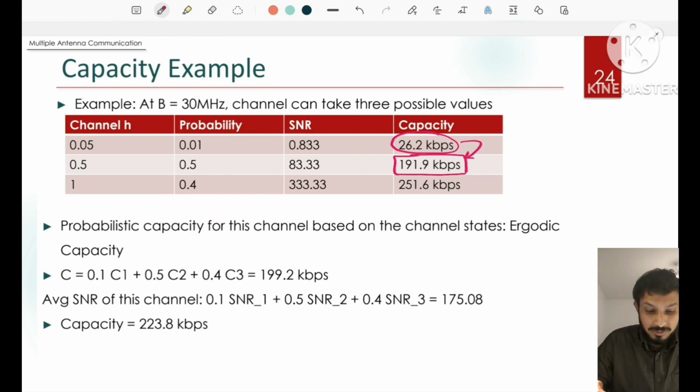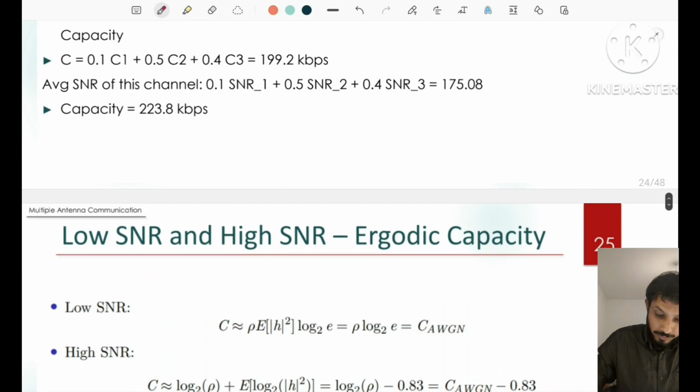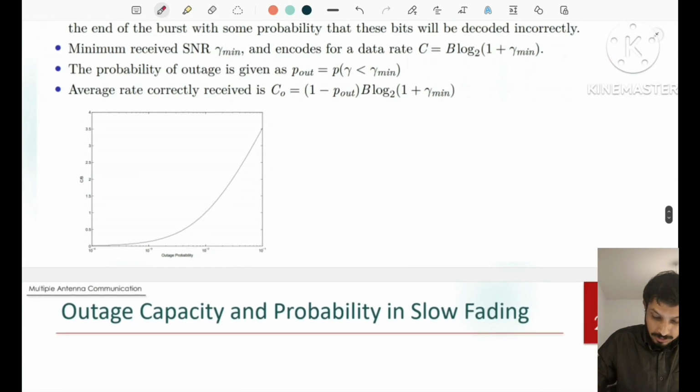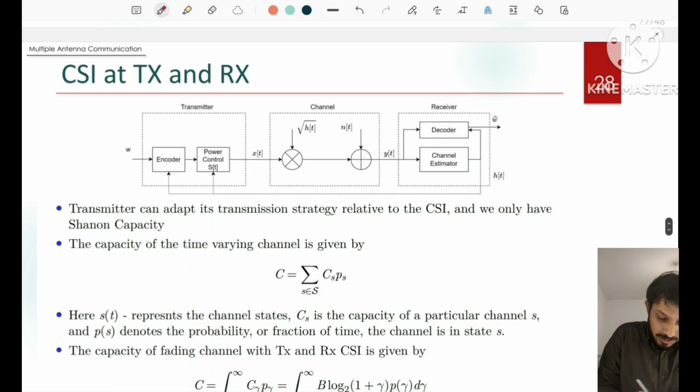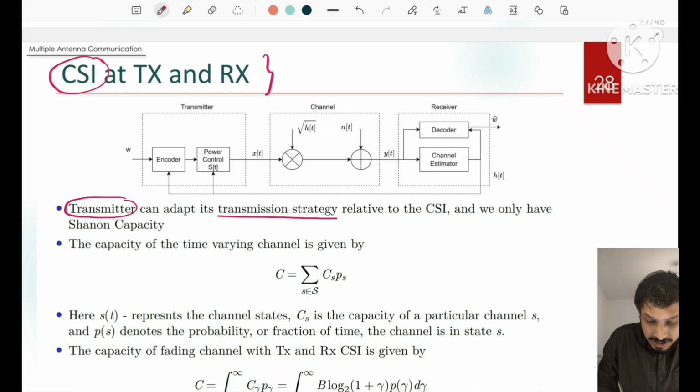Now what if the transmitter knows the value of the CSI? So that means when the transmitter knows the CSI, will it send the signal when the channel is bad? No, it will not send the signal. It will only send the signal when it knows that the channel is good, and when the channel is bad, it will not transmit its signal. So that means the transmitter can adapt its transmission strategy related to the CSI.